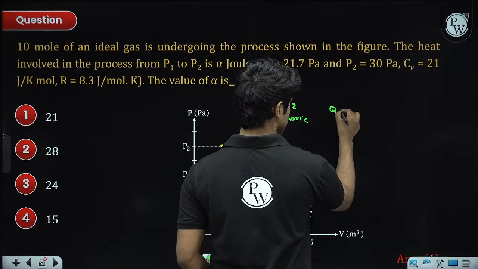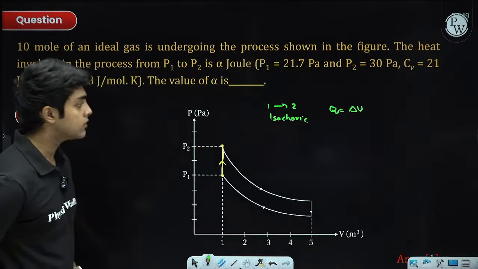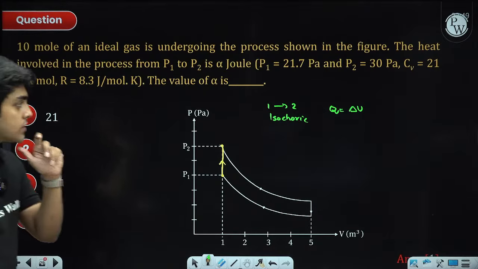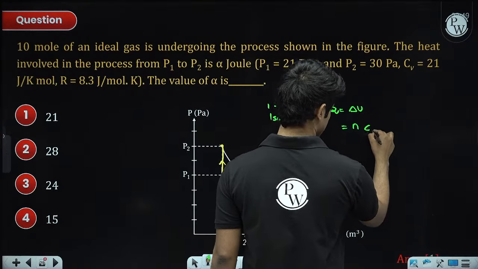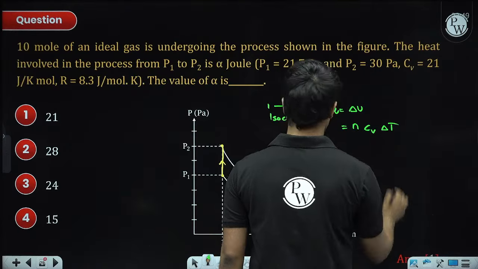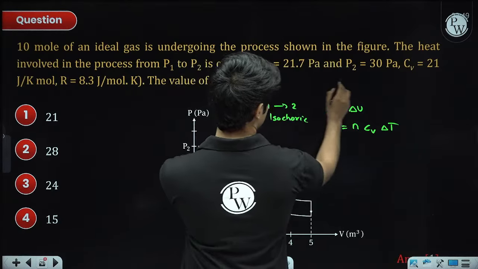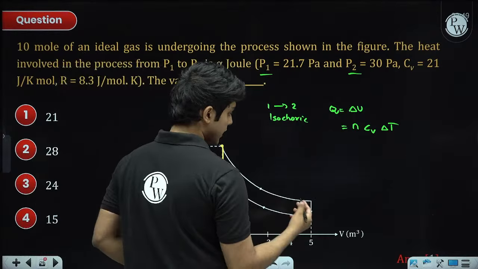So Q is delta U, because work is 0 in that case. In an isochoric process, work done is 0. So we just have to find delta U. Delta U is number of moles times Cv times delta T, which is T2 minus T1. What is given to us is P1 and P2, so we can use the ideal gas equation.